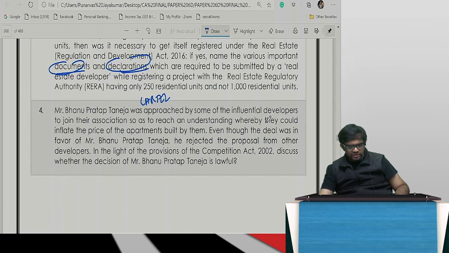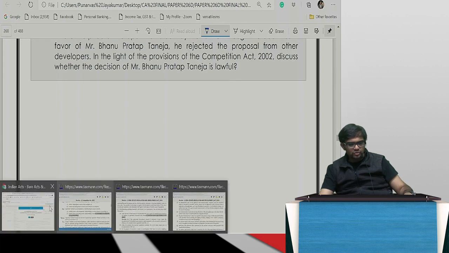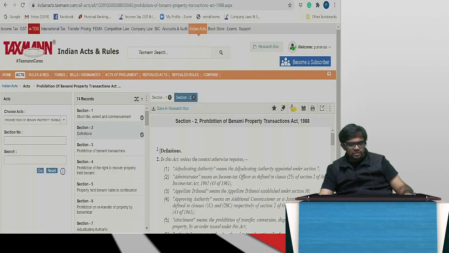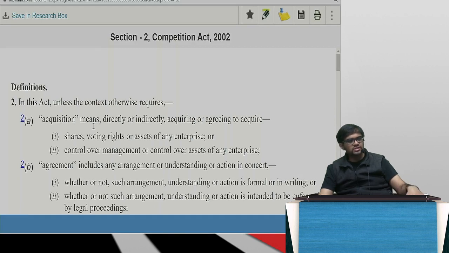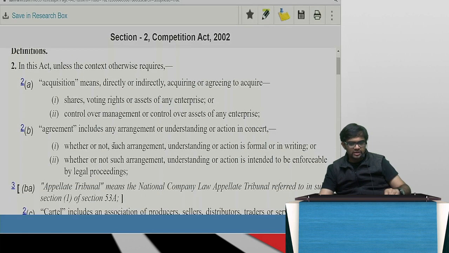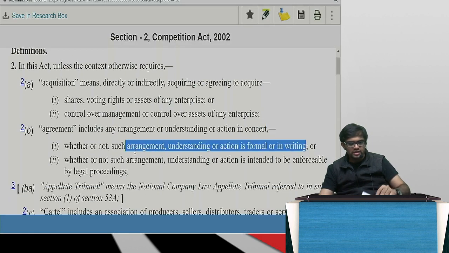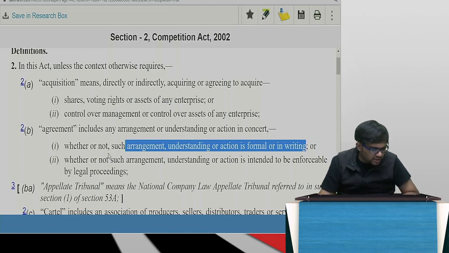Approached by some influential person, he rejected the proposal. In the light of provisions, discuss whether the decision is lawful or not. This is simple. You have to go to the Competition Act and try and understand from the standpoint of cartelization and also from the standpoint of agreement. So what is an agreement? Whether or not formal or in writing, whether or not enforceable. So definitely it is forming part of the agreement.